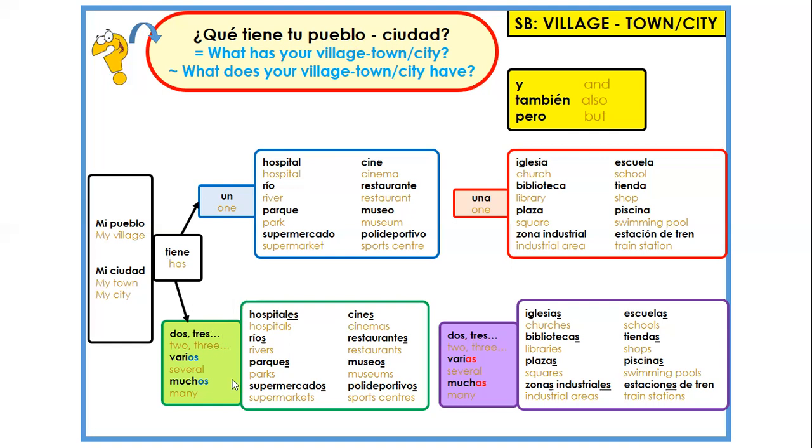In that case, we need to go to the bottom part here, where we have masculine plural words, exactly the same words as on the top, but these are singular and these are plural. Or feminine plural words.